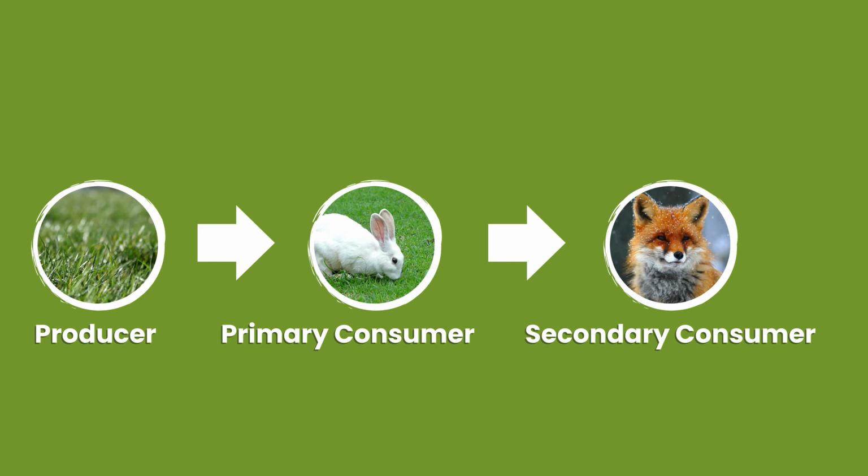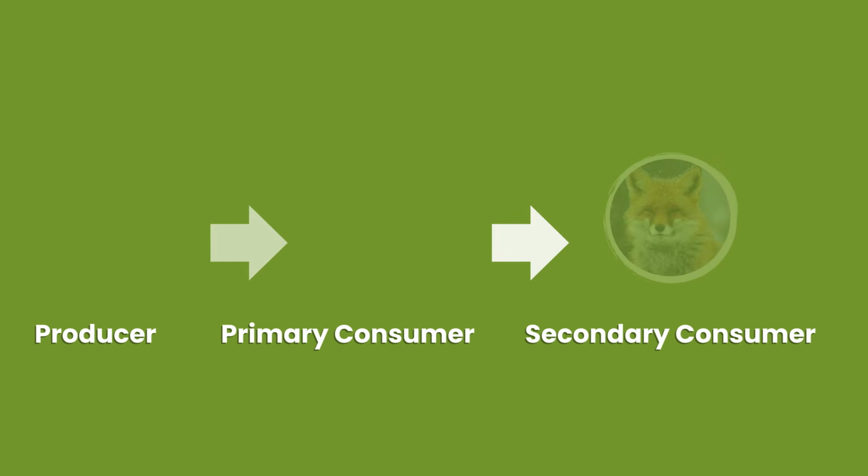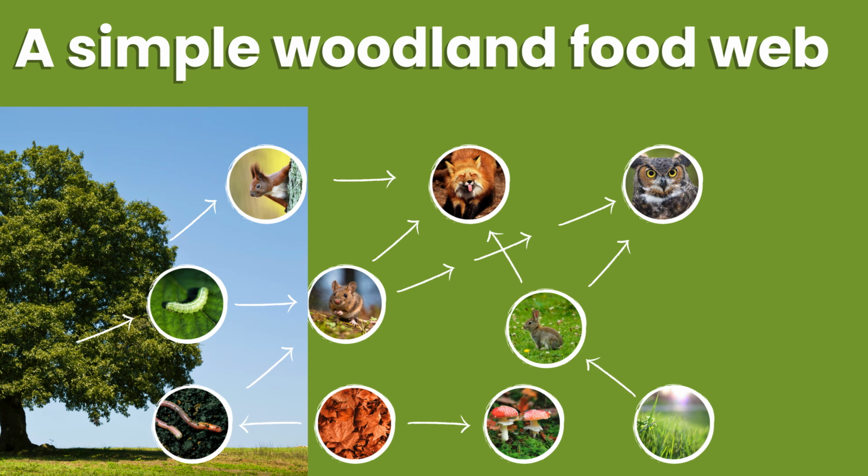A food chain shows the flow of energy and nutrients from one organism to another as each is consumed. The arrows show the direction of energy transfer from one organism to another. Ecosystems are much more complicated than a simple food chain. They include many different producers and primary and secondary consumers, not seen in a simple food chain. Tertiary consumers, organisms commonly found at the top of a food chain, are also involved.